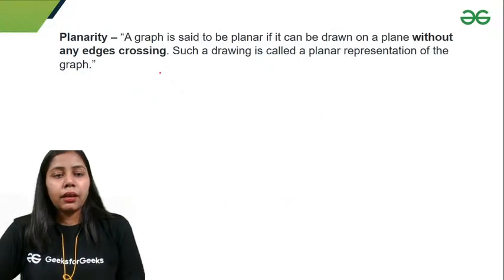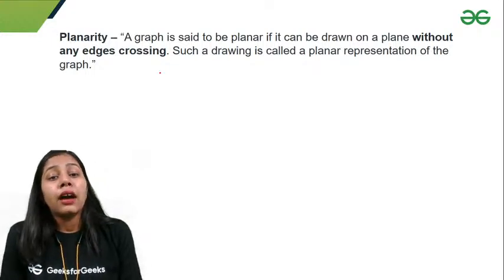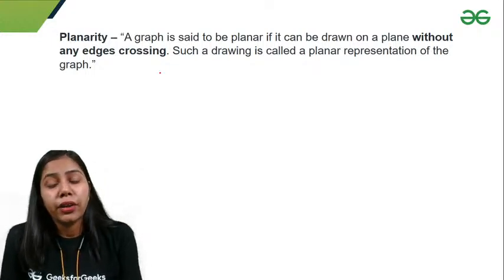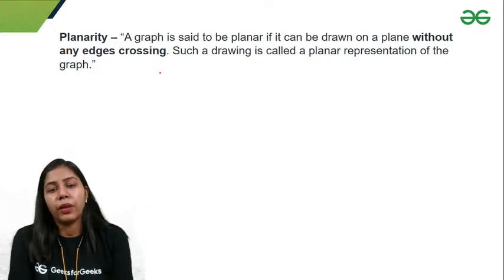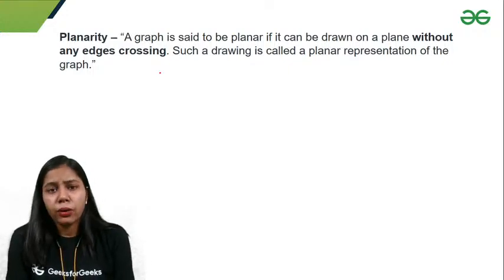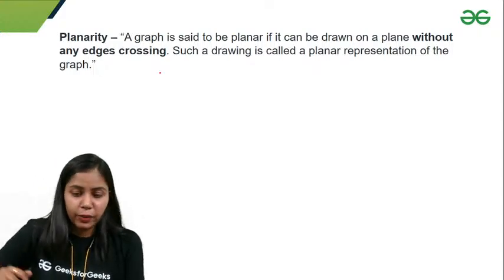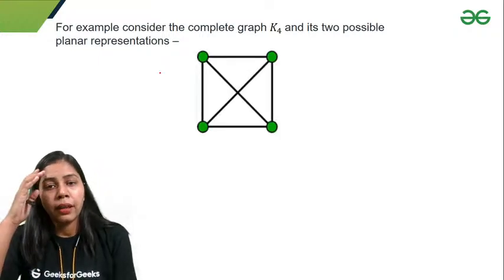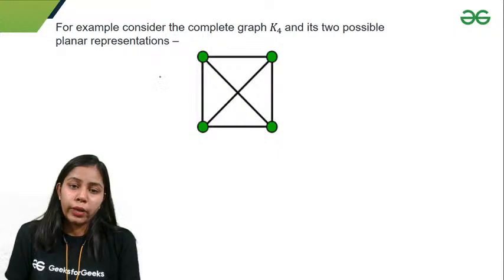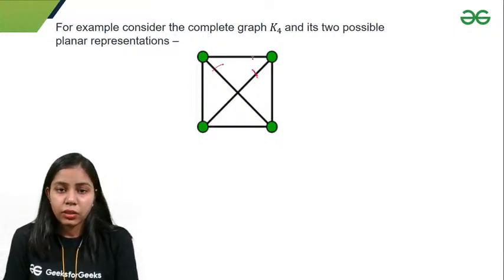Okay. The next topic we have is planarity. A graph is said to be planar if it can be drawn on a plane without any edges crossing. If I can draw a graph in which no two edges are crossing, I'll say that the graph is planar, right? Because if I see K4 here, these two edges are crossing each other.